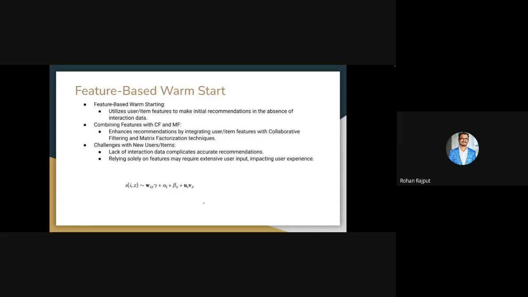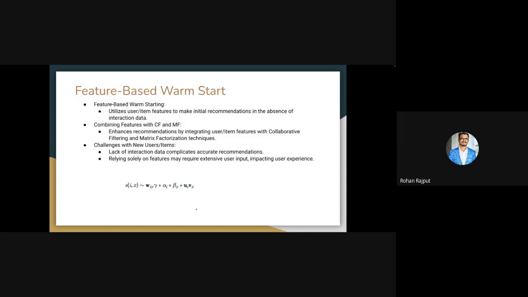Okay, so another thing discussed here is the feature-based warm start. Feature-based vectors also help us do some kind of warm start in certain scenarios. One scenario is when we don't have interaction data between user and item, as in the cold start process.